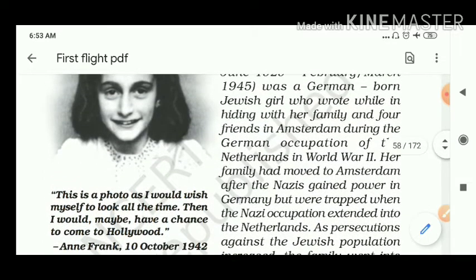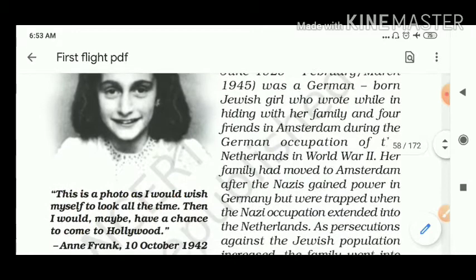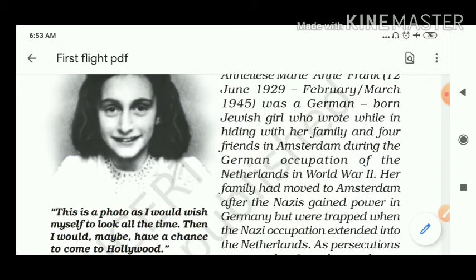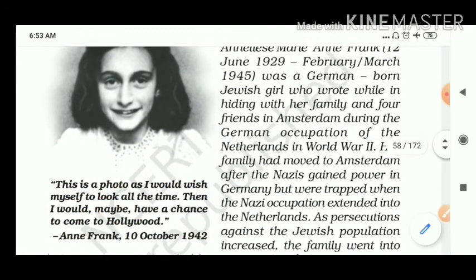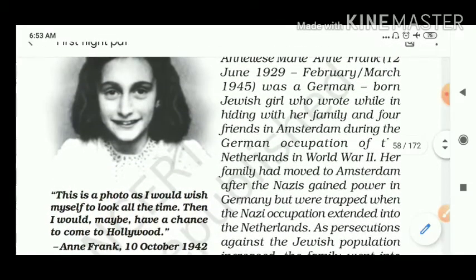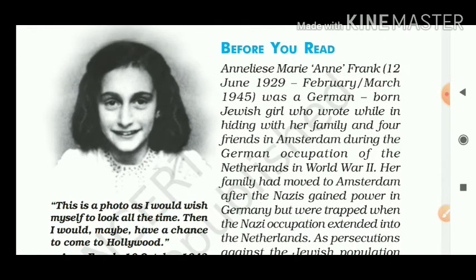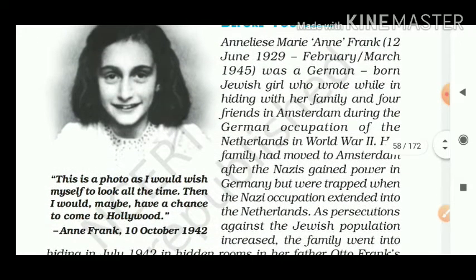Here the photograph is given. This is a photo as I would wish myself to look all the time, then I would maybe have a chance to come to Hollywood. This is taken from Anne Frank. She has written it.